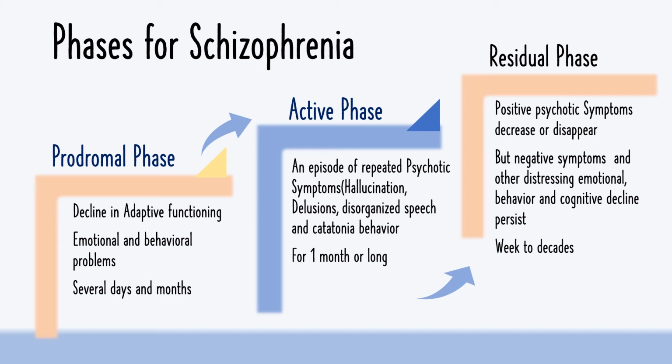So all these symptoms persist for days to months. But when positive symptoms such as psychotic symptoms appear, we can say that it is an active phase, and it persists for 1 month or longer. Then the residual phase, and we have to remember that the residual phase contains the negative symptoms as well. Overall, positive psychotic symptoms that we have discussed usually decrease, but negative symptoms and other distressing emotional, behavioral, and cognitive decline persist, and that can last for decades.